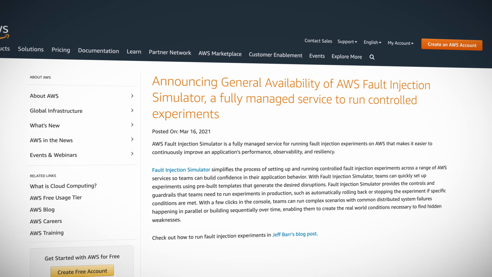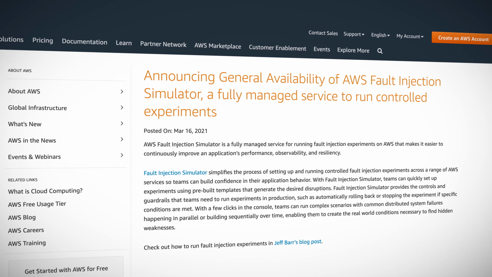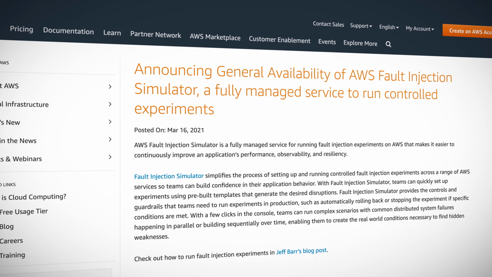Announced back at reInvent, AWS Fault Injection Simulator is now generally available. FIS, as it's called, lets us create experiment templates that simulate fault events, like an EC2 instance being terminated or an API throttling issue. We can then observe how our landscape responds and perhaps uncover some gaps or bottlenecks in our design.